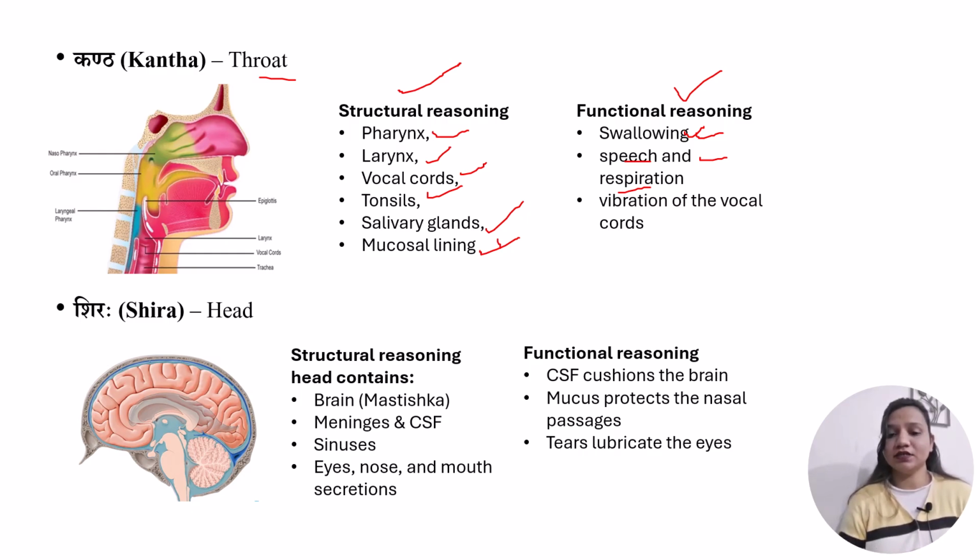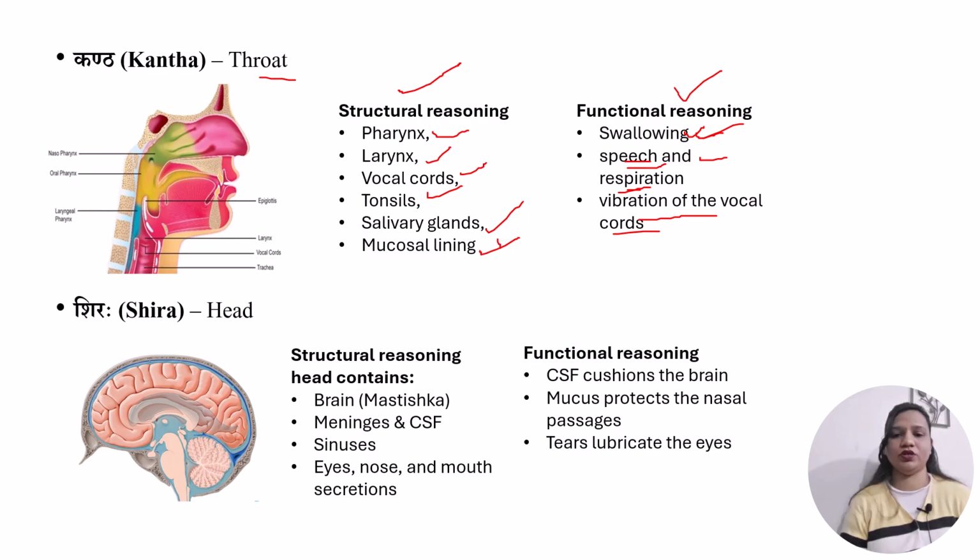There is also a smooth vibration of the vocal cords due to the snigdhata, the lubricating guna, of kapha dosh.